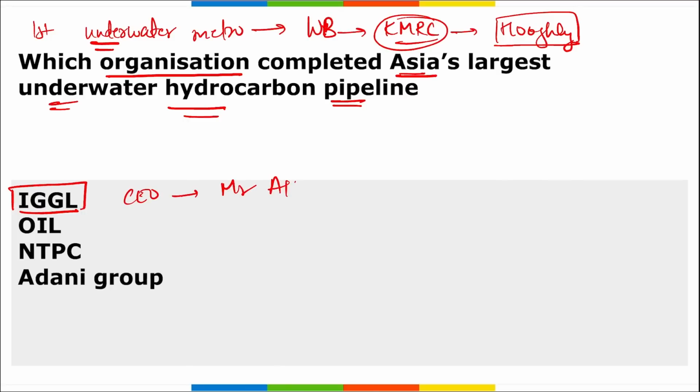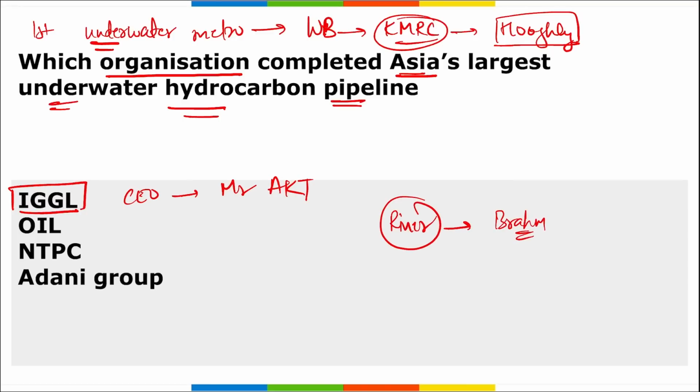Mr. Ajit Kumar Thakur is the current CEO of Indradhanush Gas Grid Limited. This company has announced that they have completed the construction of Asia's largest underwater hydrocarbon pipeline. Now the question can be asked, it is underwater, so under which river is it located? It is under the river Brahmaputra.